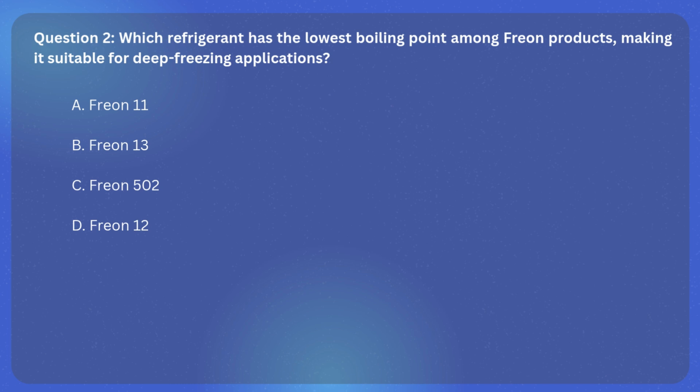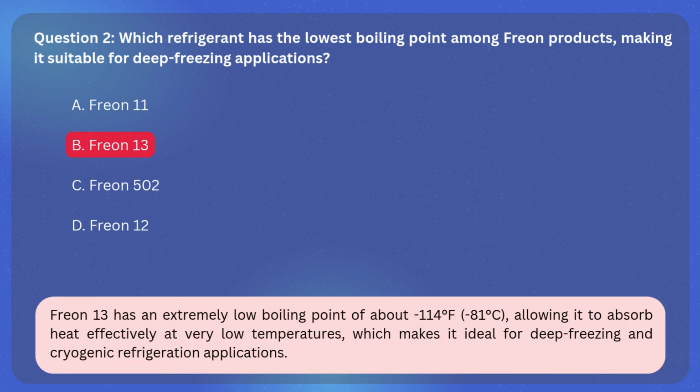The correct answer is B. Freon 13. Explanation: Freon 13 has an extremely low boiling point of about -114 degrees Fahrenheit, -81 degrees Celsius, allowing it to absorb heat effectively at very low temperatures, which makes it ideal for deep freezing and cryogenic refrigeration applications.